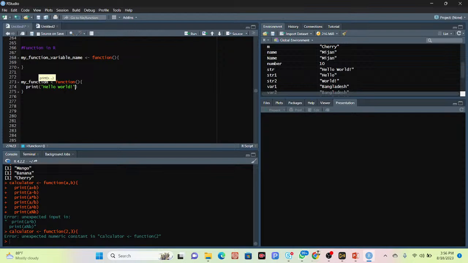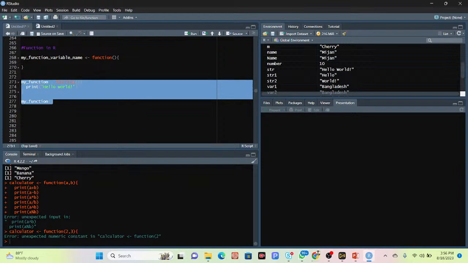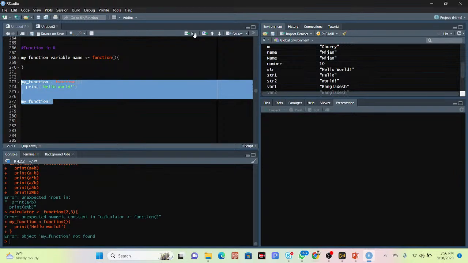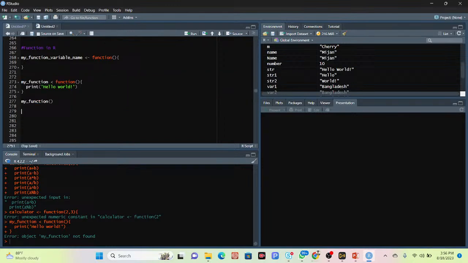And finally I simply call the function. Now click run. It's showing an error: object my function not defined.